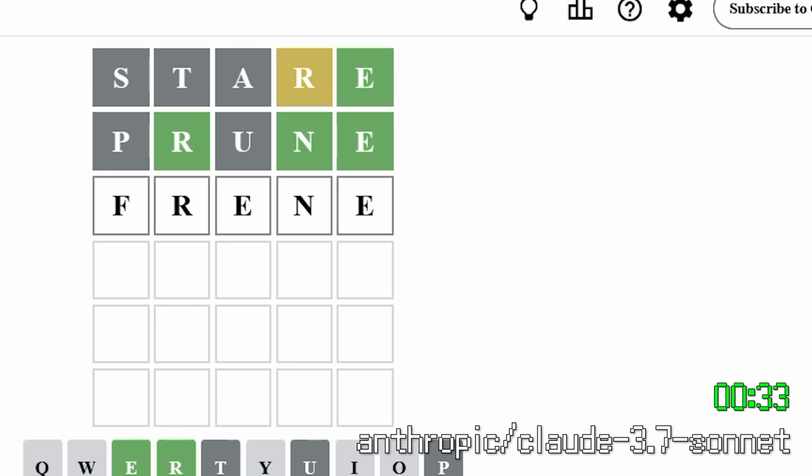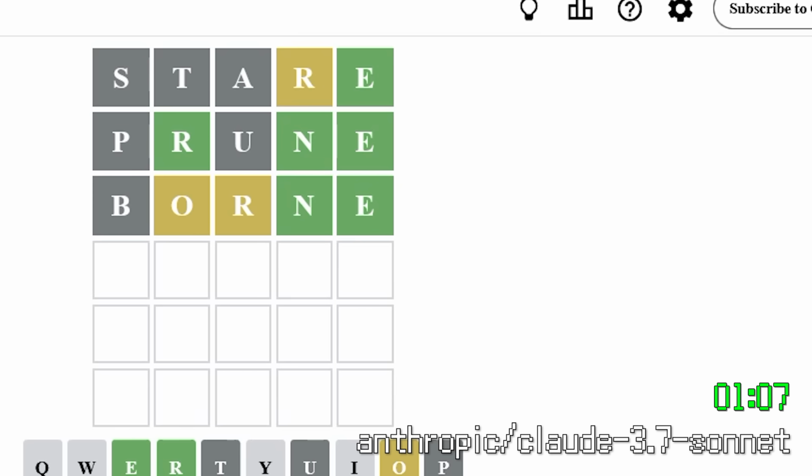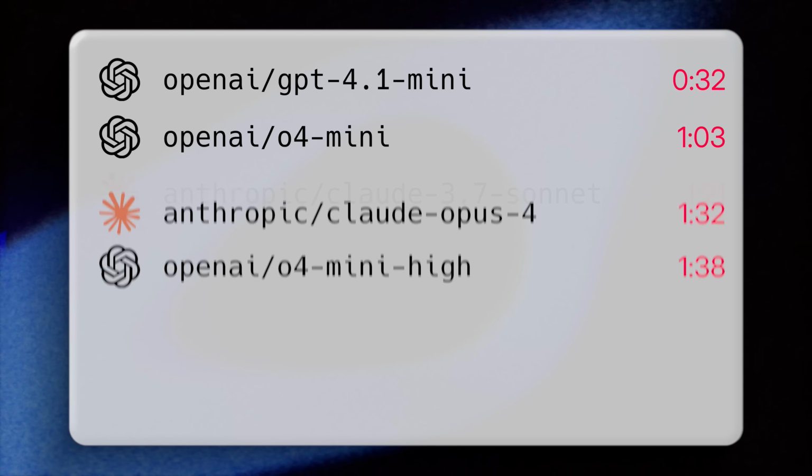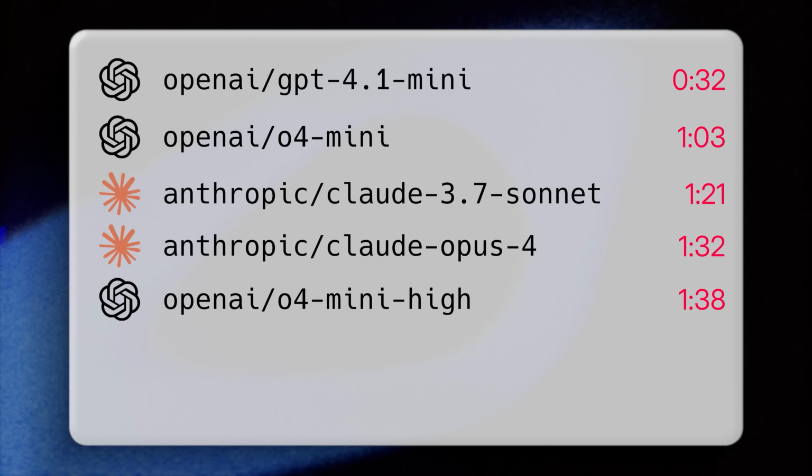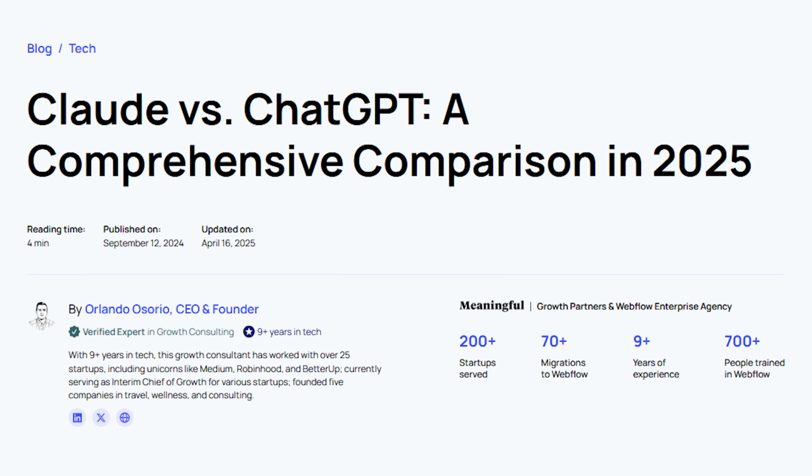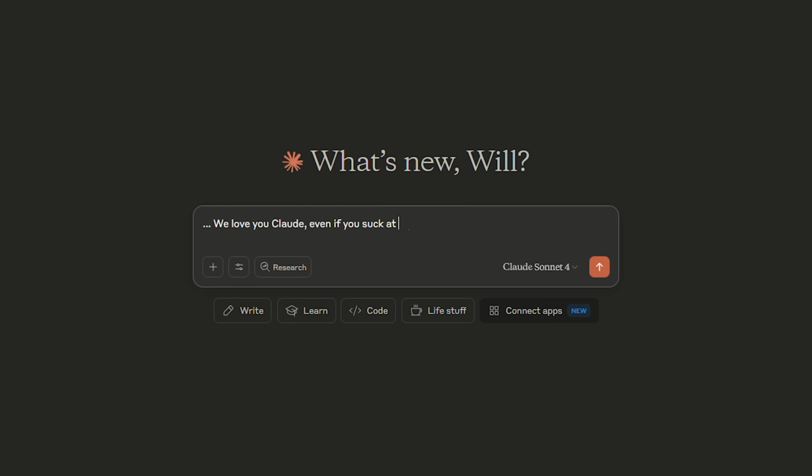Now, Claude 3.7 Sonnet did better, but it still wasn't perfect. It was able to get it in 5 and did it in a minute and 21 seconds, but still it ran into some obvious issues where it just gave some words that didn't exist. It's really interesting to see how Claude models performed because generally speaking, I do see them as the smartest models. In fact, I use them as my daily driver, but under complex situations like this, if you want to call that complex, it's a bit funny how they just don't perform at all.